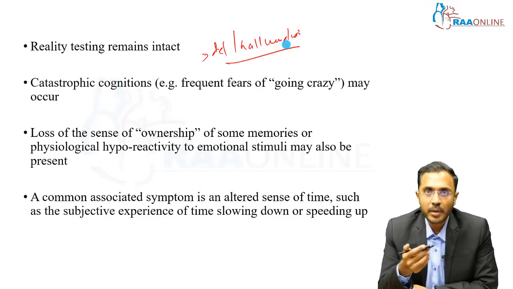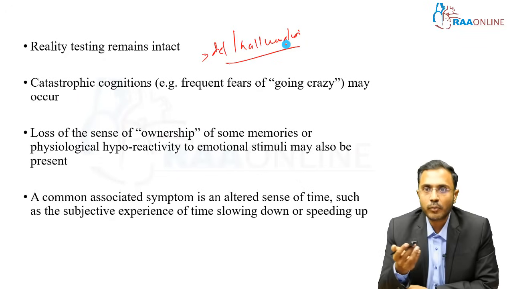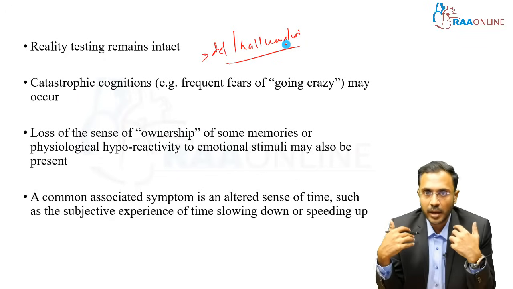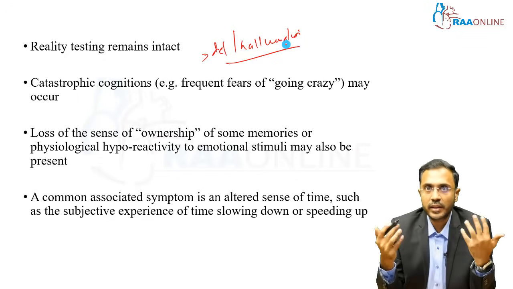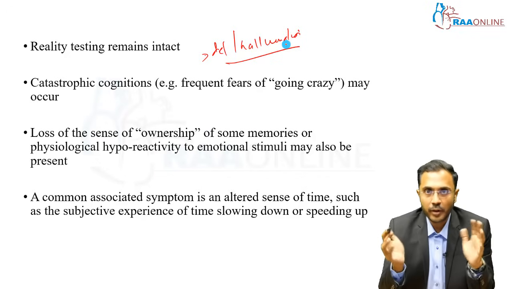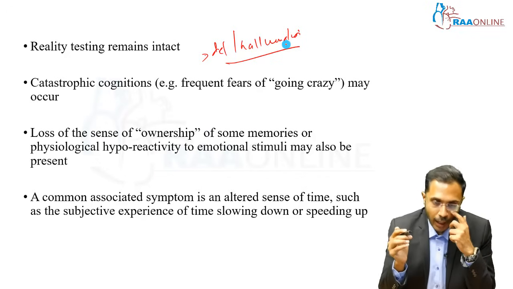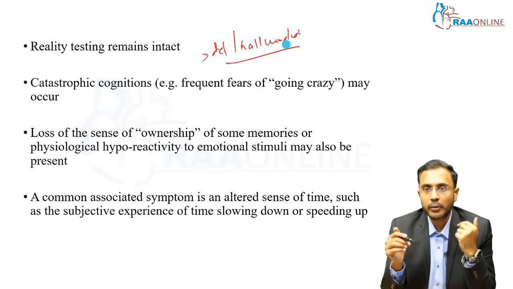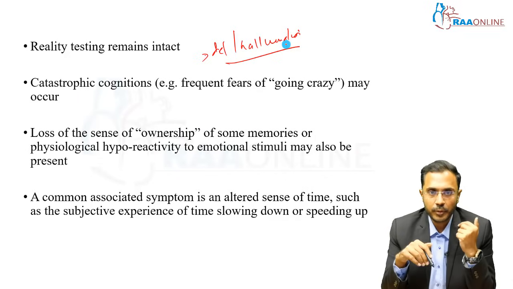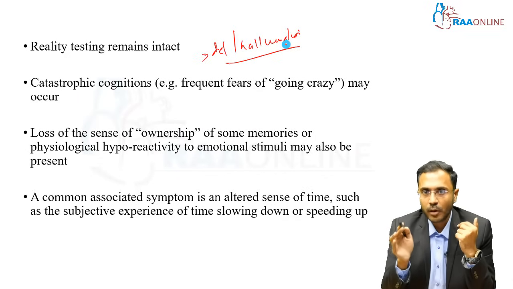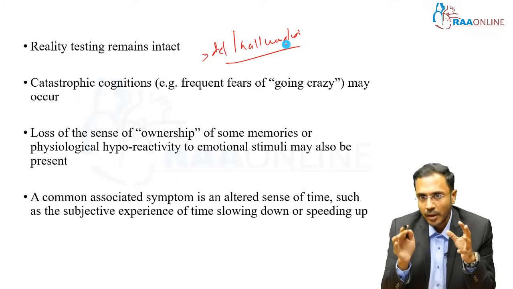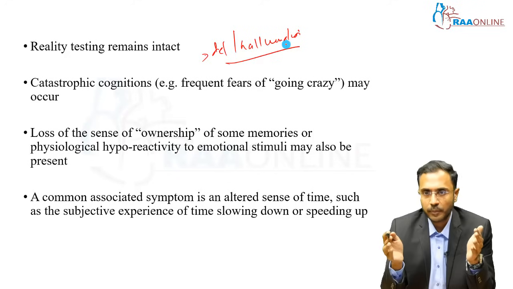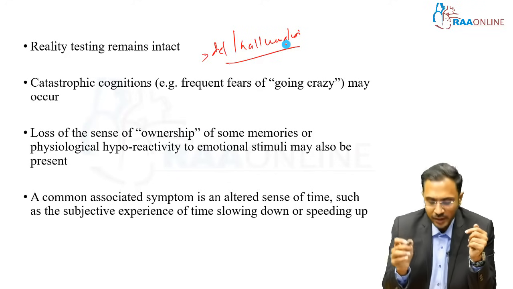Here it is sometimes associated with catastrophic cognitions. During the state they may feel like they are going crazy, they don't know what is happening, and they become very panicked. A loss of sense of ownership of some memories, or hyporeactivity to emotional stimuli, may be present. They lose the sense of ownership of some memories, or they may not react to particular emotional stimuli during that time. A common associated symptom is an altered sense of time.